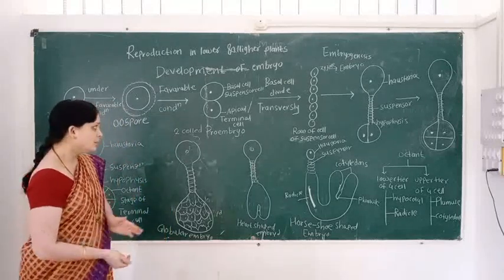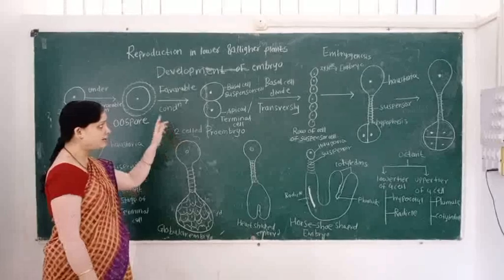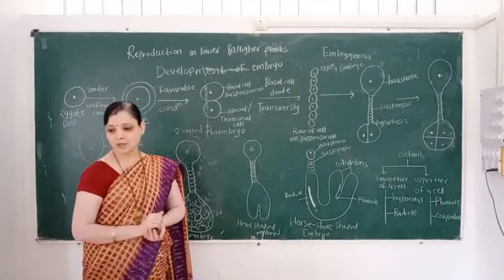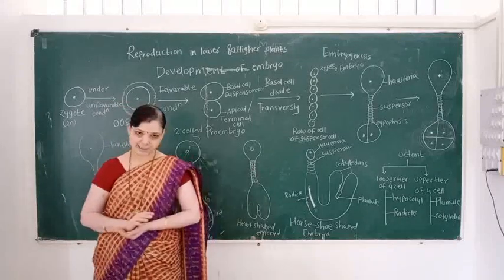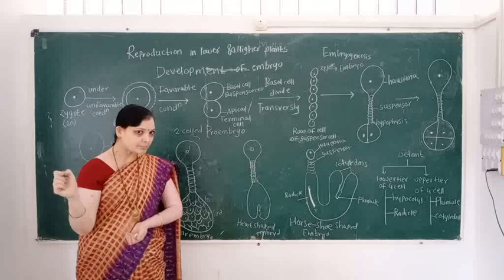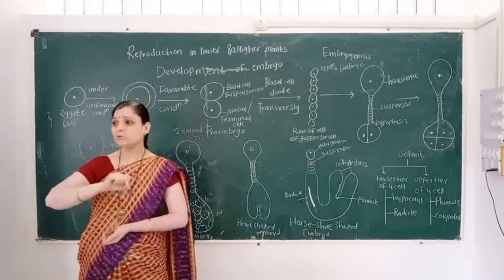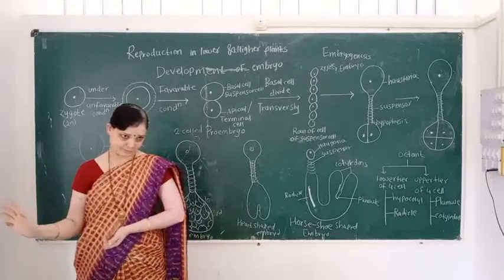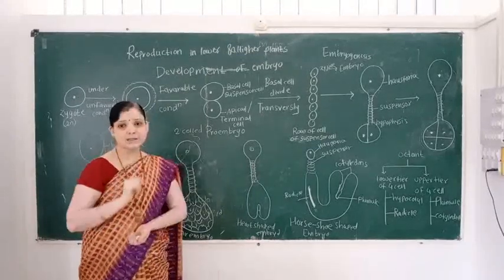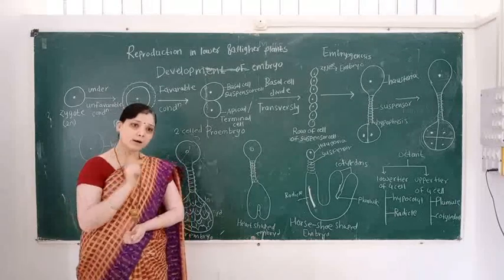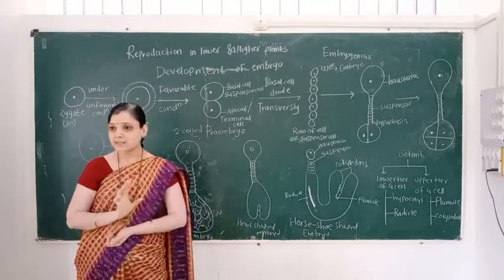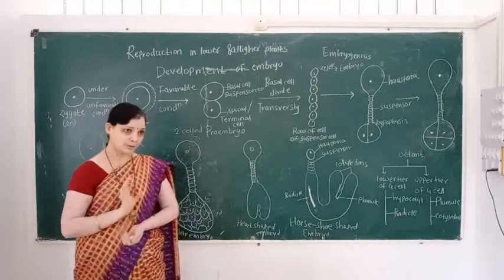But we understand where the basal cell is present and where the apical cell is present. Basal cell is present at the micropylar end of the embryo cell, and apical cell is present at the chalazal end of the embryo cell.